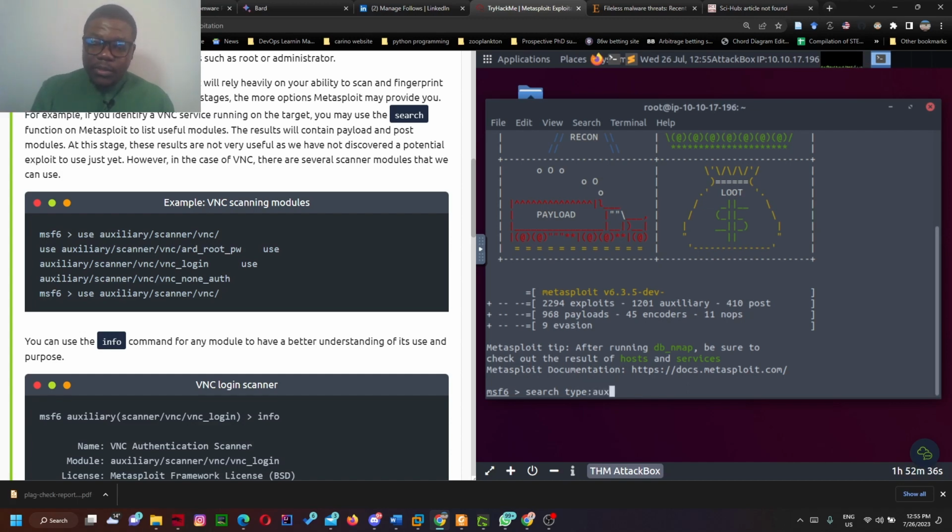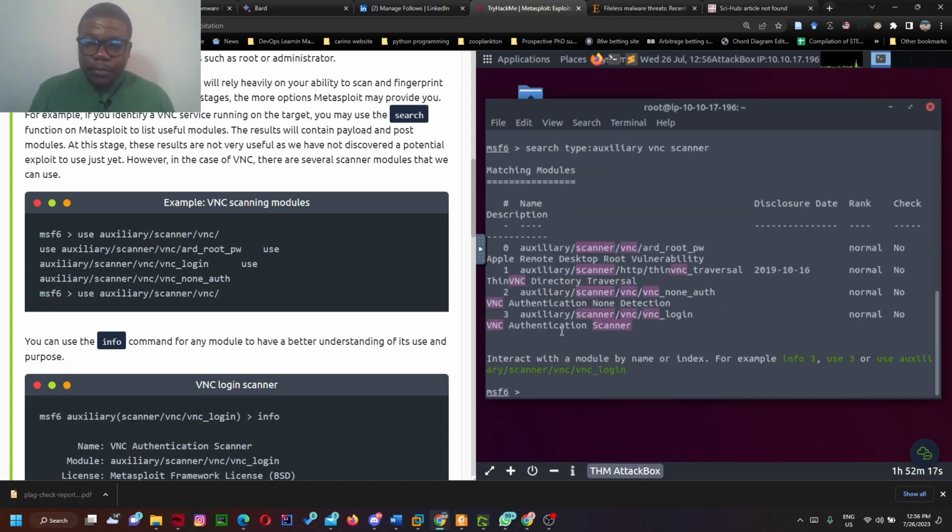So I can say auxiliary. We are going for VNC. VNC is under scanner also. So with this, we have the list of exploits that were brought under the categories of auxiliary, scanner, and VNC.